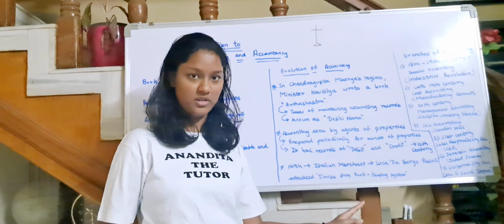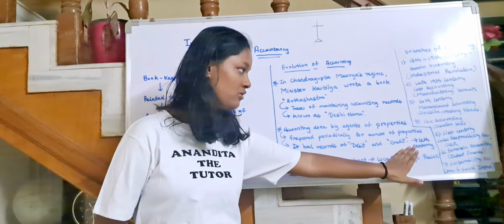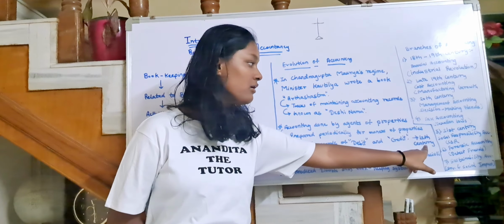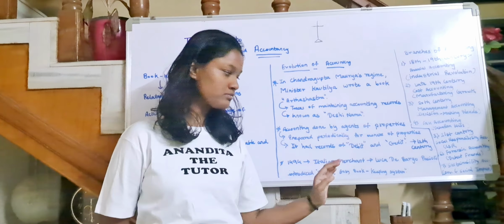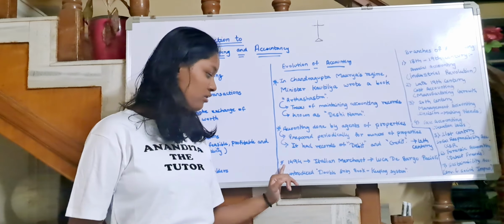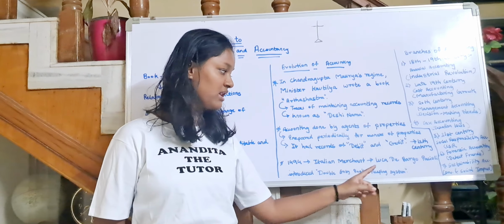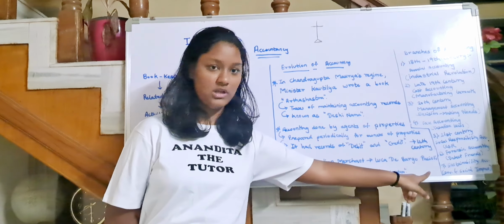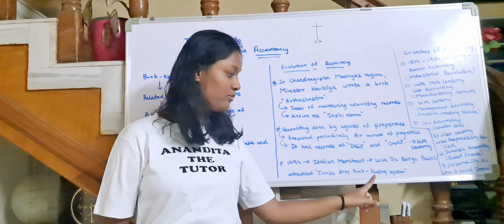Don't worry about these words for now. You will come across these words soon later. Okay, so this was in the 12th century. We found these words debit and credit. Then soon after that, in 1494, one Italian merchant whose name was Luca di Barbo Pacioli, he introduced the system known as double entry bookkeeping system.